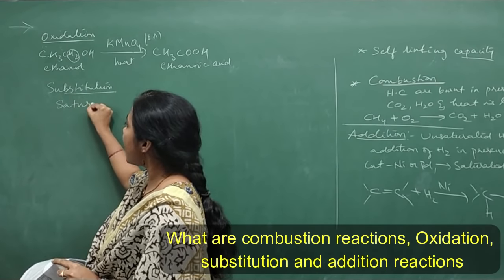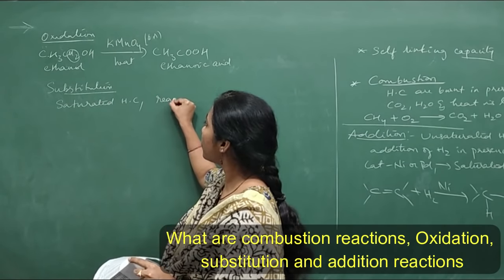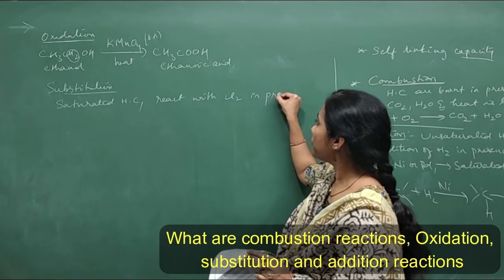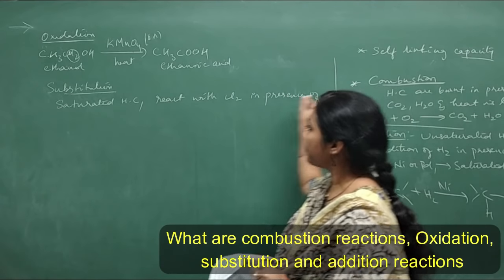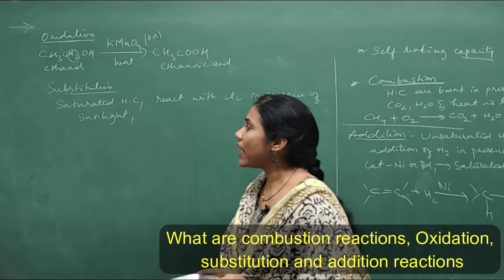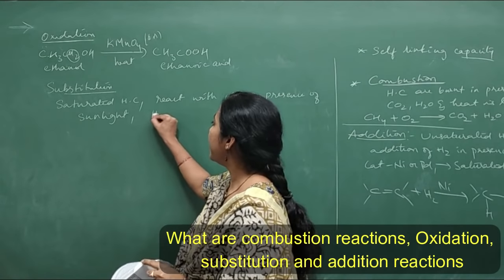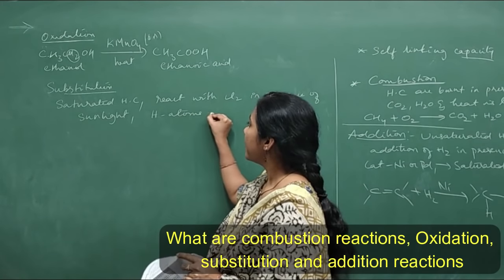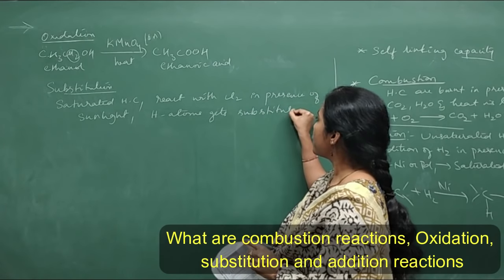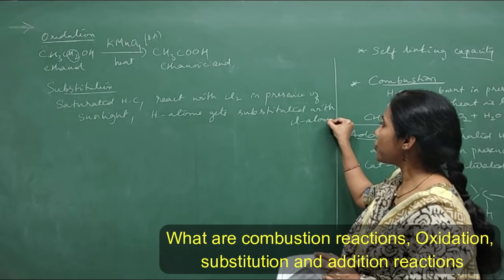Saturated hydrocarbons react with chlorine in presence of sunlight. So what would happen when saturated hydrocarbons react in presence of chlorine and sunlight? Hydrogen atoms get substituted with chlorine atoms, isn't it? So that is the reason we call it substitution reaction.